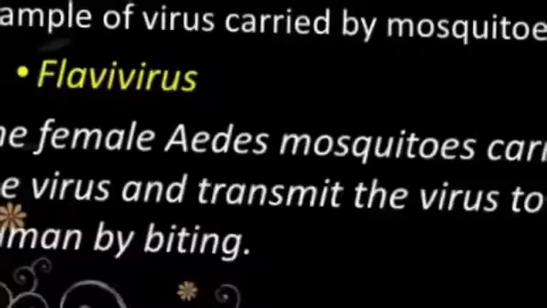Now let's see the female Anopheles mosquito. Mosquito also has a very good role in carrying the pathogens. Okay. Then the female Anopheles mosquito, you have already studied that, carries the parasite of malaria. You know that malaria is a parasitic disease. It's caused by Plasmodium vivax. So this Plasmodium vivax is carried by the female Anopheles mosquito. Then the female Aedes is also a mosquito which carries dengue fever.